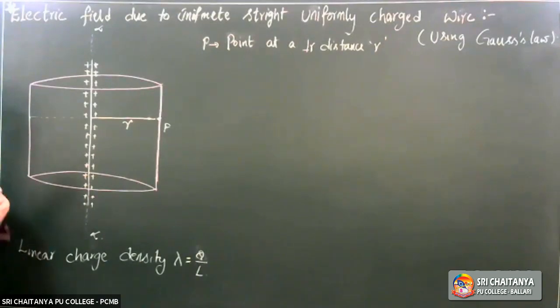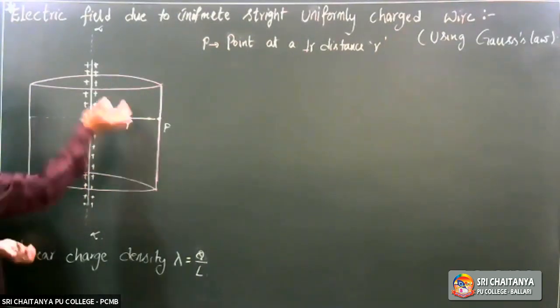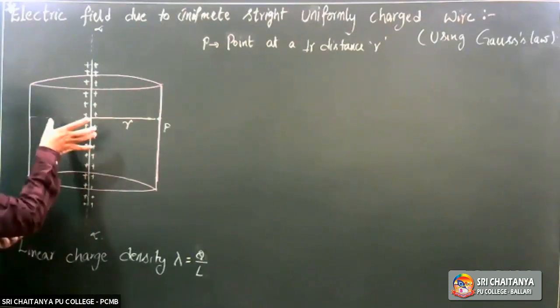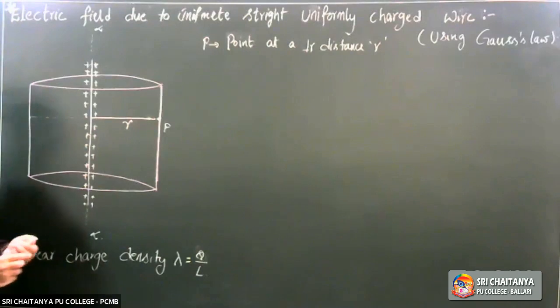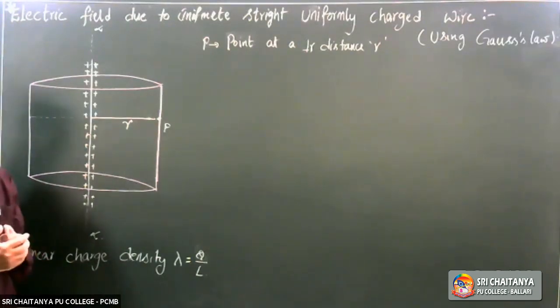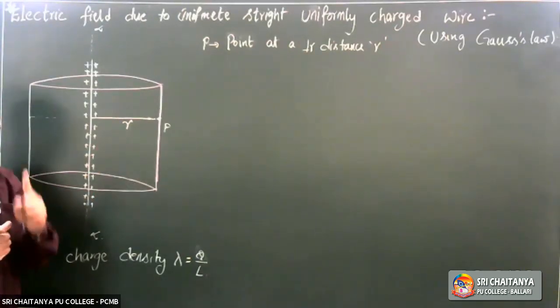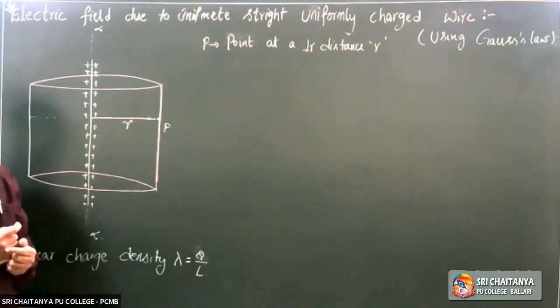To apply Gauss law, what we have to do? Assume a closed surface. Shapes may be different in different cases. In this case, it is cylinder. Why, sir? Why is it cylinder? Whenever Gaussian surface is assumed, we discuss certain rules. At every point on the Gaussian surface, field should be same, right?